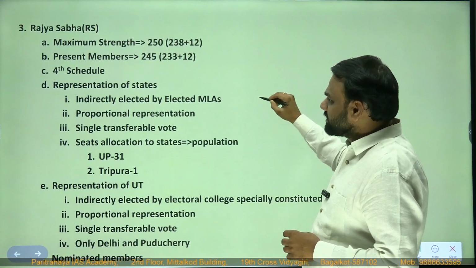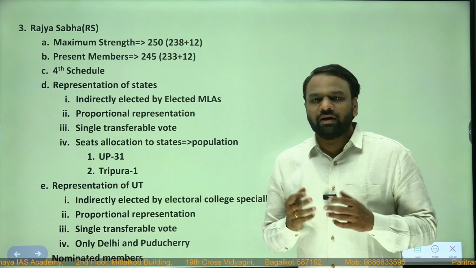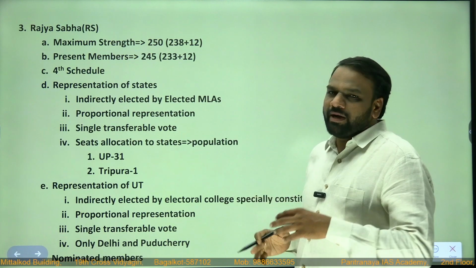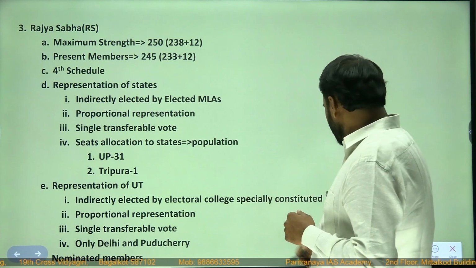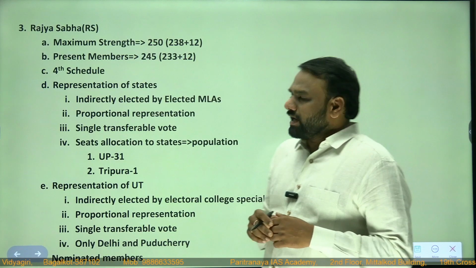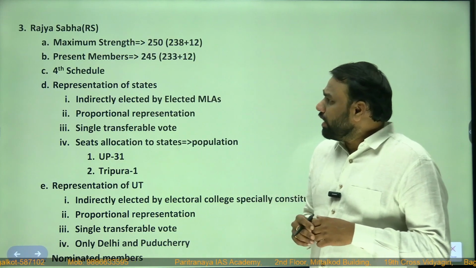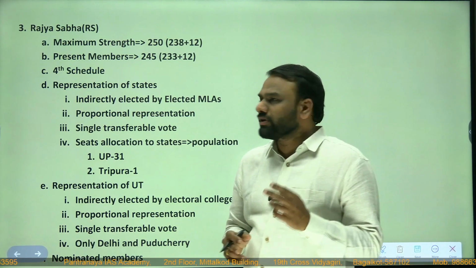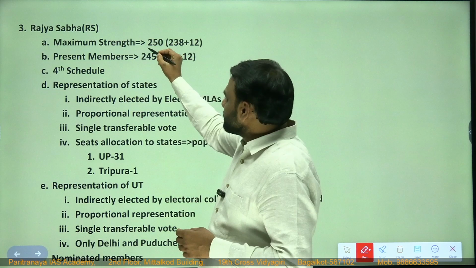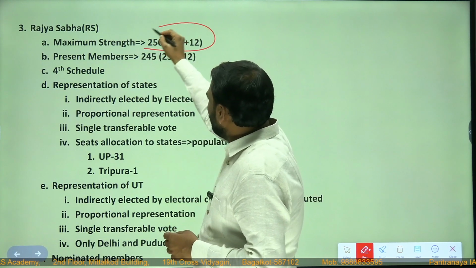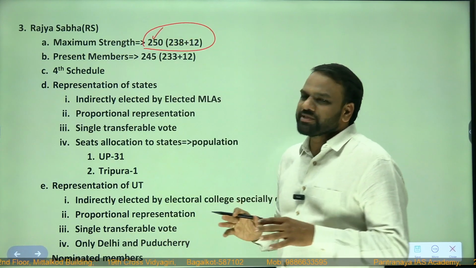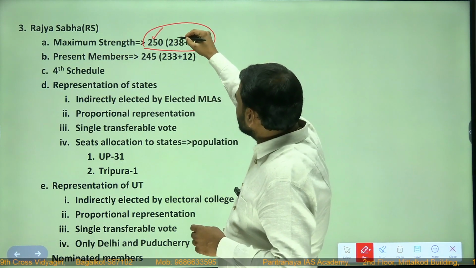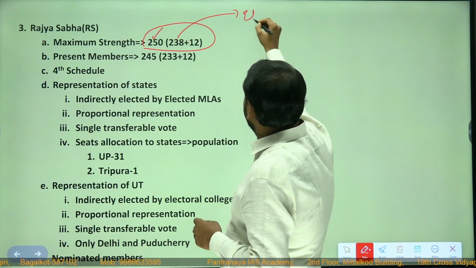Now next, let us see the composition of Rajya Sabha and the composition of Lok Sabha. Means what exactly is Rajya Sabha and what exactly is Lok Sabha. We have heard about it. There are two houses, that is Lok Sabha and Rajya Sabha. Among them, Rajya Sabha's maximum strength has been fixed at 250. Maximum strength is 250. Among these 250, 238 will be elected